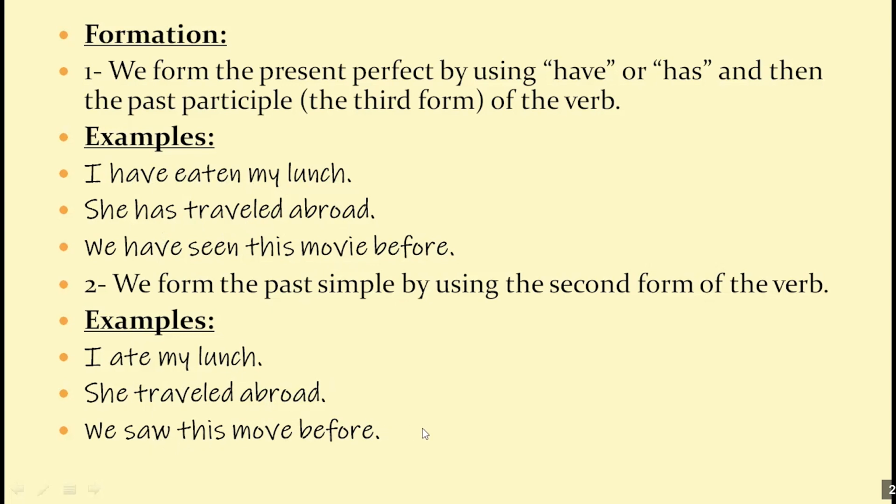Okay, well now what's the difference? When do we use the present perfect or the past simple? That's what we're gonna understand in this video.